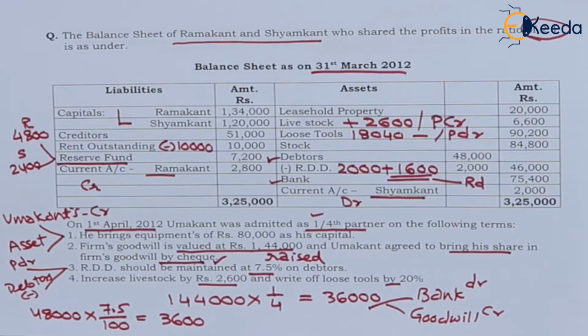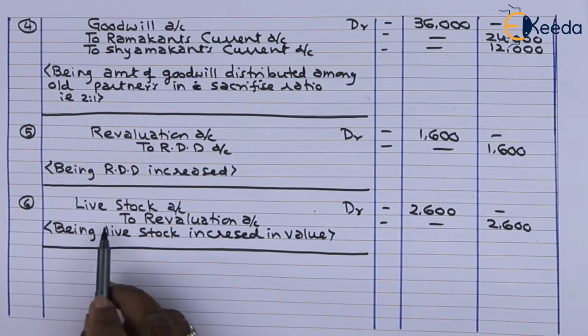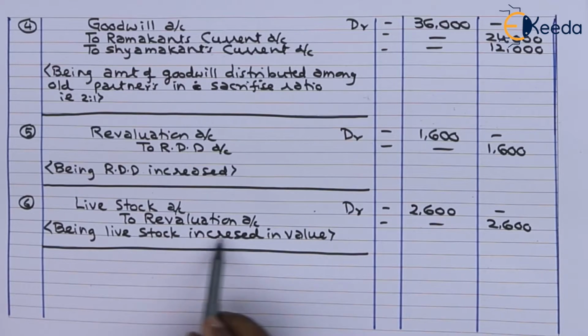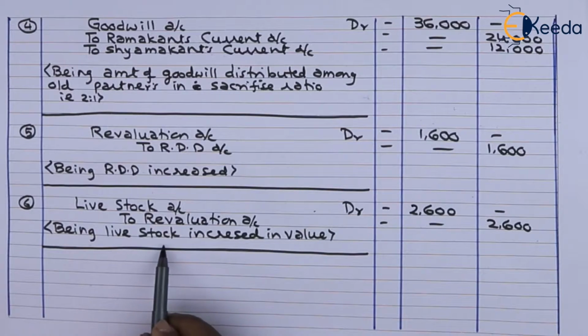Increase livestock by 2,600. This will be added to the asset and credited to profit and loss adjustment account or revaluation account. Livestock account debit 2,600 to revaluation account 2,600, being livestock increased in value.